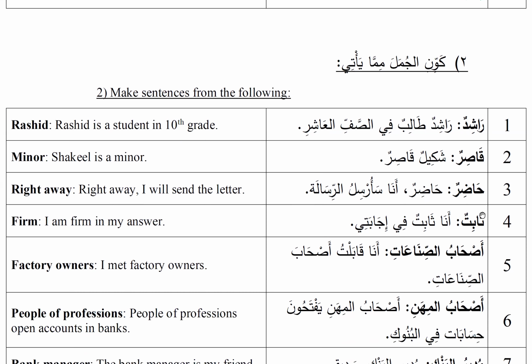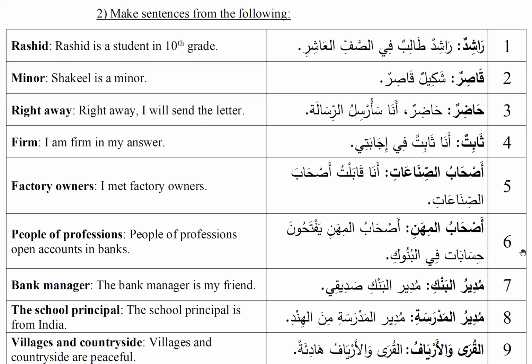Shakeel is a minor. Hadir generally means to be present, but in the lesson it came with the meaning of right away. I think one of the office boys said it, like right away sir. So we can make a sentence like Hadirun ana sa'ursilu risala. Right away I will send the letter, as if this is a reply to a command that was given to send the letter. Fourth one, thabitun, which is firm. Ana thabitun fi ijabati. I am firm in my answer.